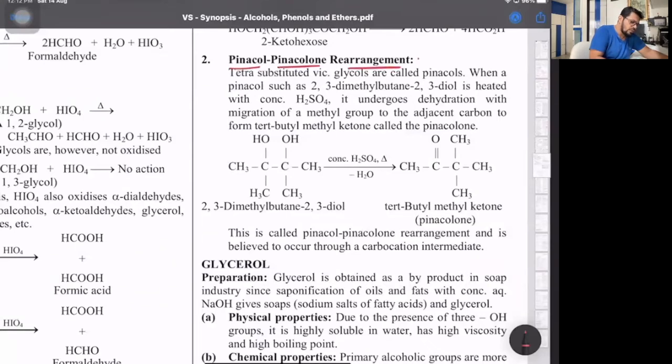Pinacol-pinacolone rearrangement. That's an important one. It's a characteristic reaction given by ketones only, not by aldehydes. We'll be doing it in the next chapter of organic. I'm just briefing you on what this part is. Pinacol is basically what we call a tertiary diol. What is the meaning of the word tertiary diol? Look at that, diol means 2 OH groups, tertiary means 3 degree. So please specify: pinacol is a tertiary diol.